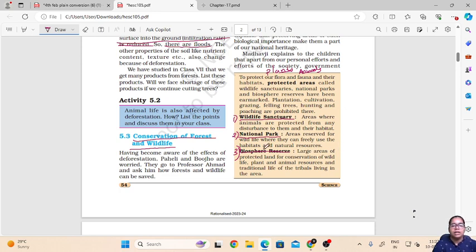Biosphere reserves are large areas of protected lands for conservation of wildlife, plant and animal resources, and the traditional life of the tribals living in that area. So here the humans, that are the tribals living in that area, are also protected along with the plants and animals of that area. All plants, animals, and the people living in that area live in harmony, and they help in conservation of the wildlife of that area. So this is how the protected areas are made for conservation of forest and wildlife, that is wildlife sanctuaries, national parks, and biosphere reserves.